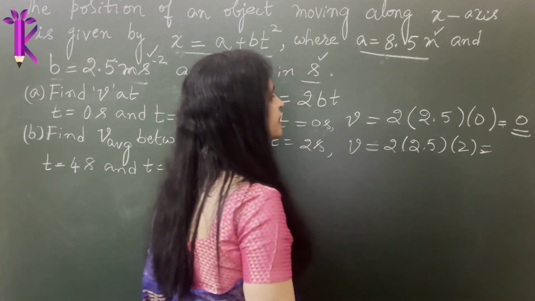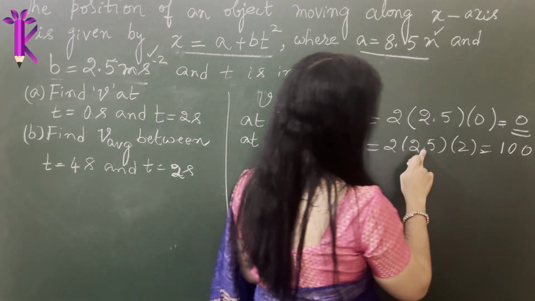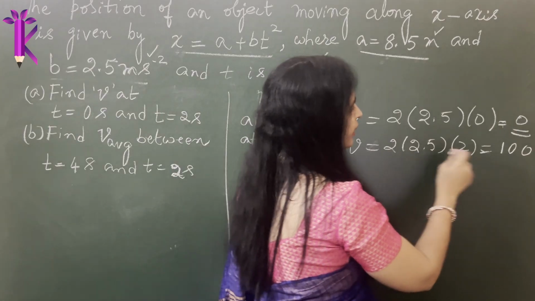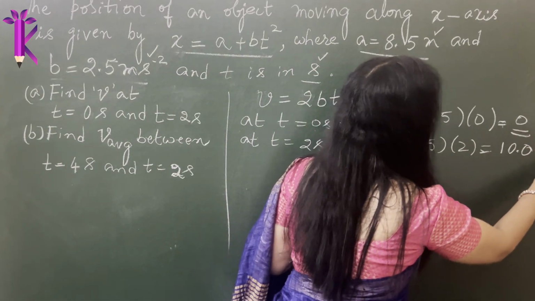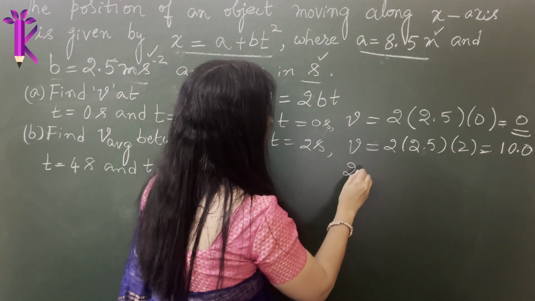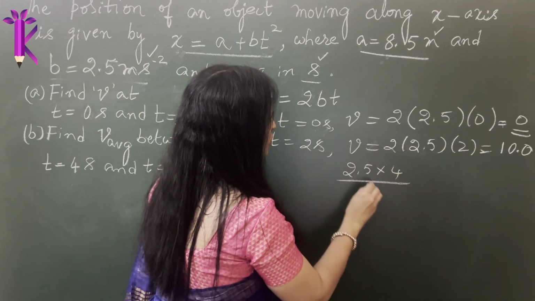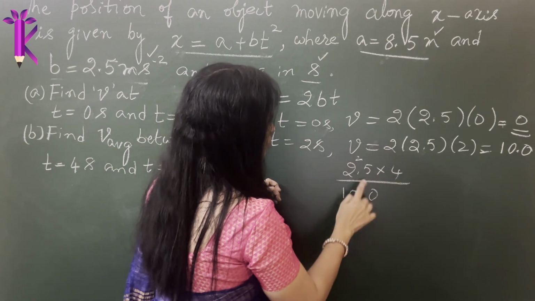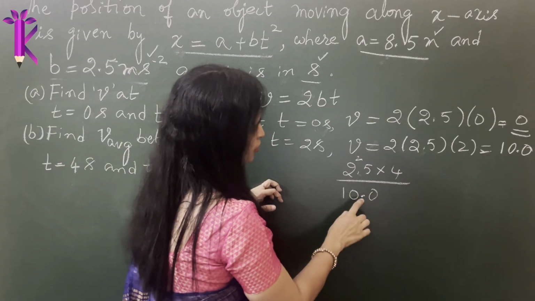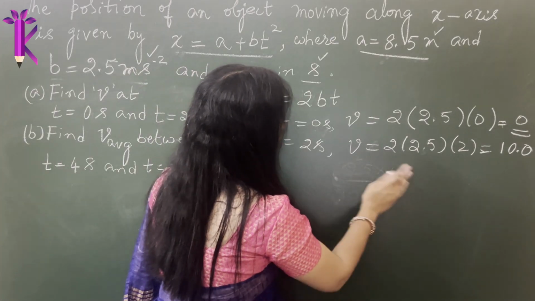I think it's 100. So you get 100, but then you have a decimal point, so therefore 10 meter per second. Let's calculate if I'm right. So 2.5 into 4, this will be 4 fives are 20. You have 2, so 4 twos are 8, plus 2 is 10. So you have one decimal point here, so you have 10.0, which is 10 meter per second, which is the right answer.